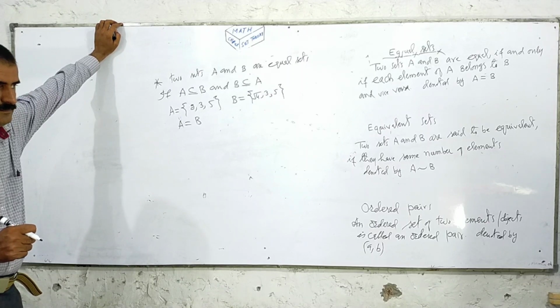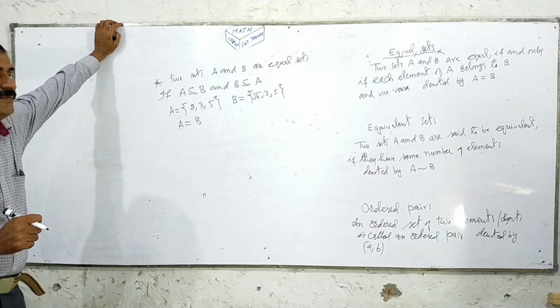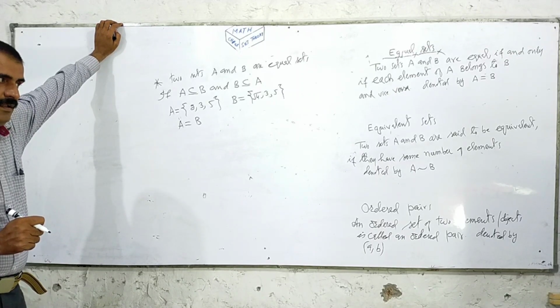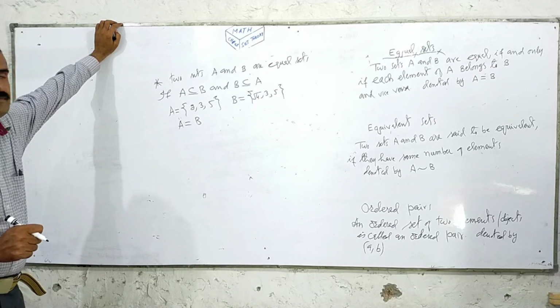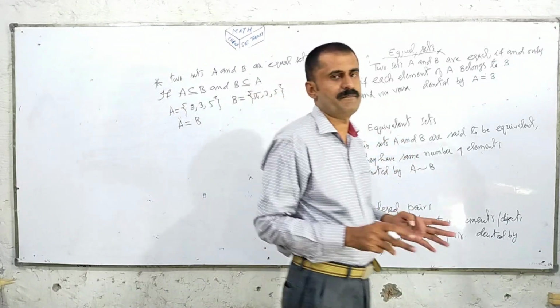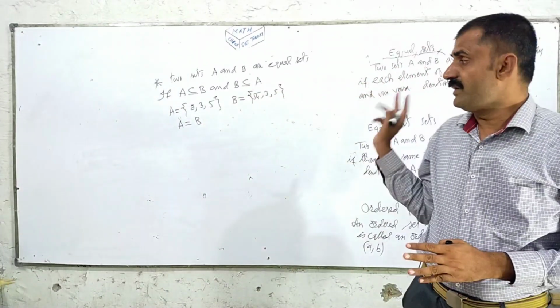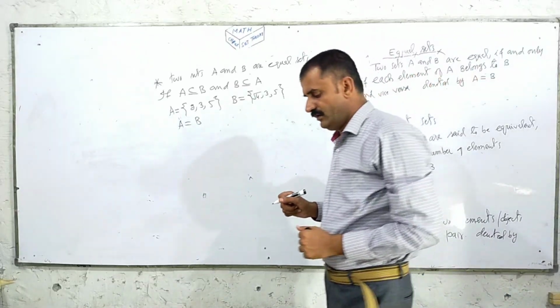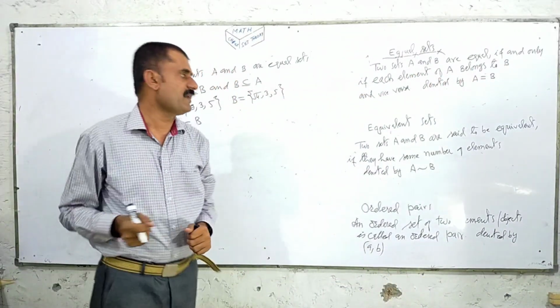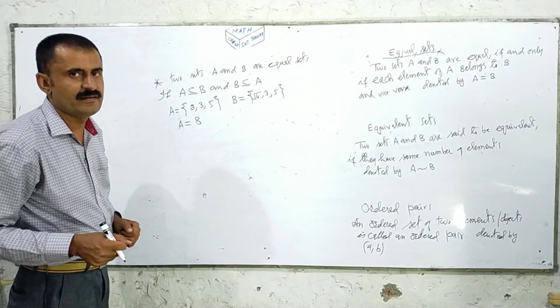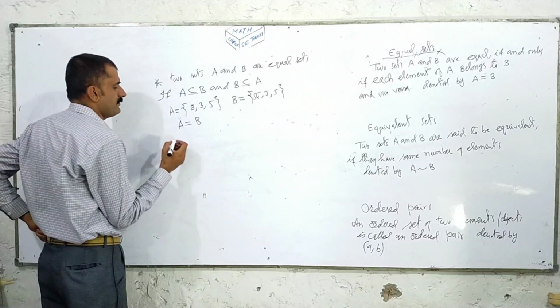Equivalent sets: two sets A and B are said to be equivalent if they have the same number of elements, denoted by A is equivalent to B. In equivalent sets, we just count the members of the two sets. If the number of members of two sets are equal, then the sets are equivalent.